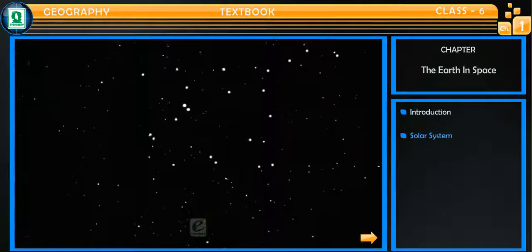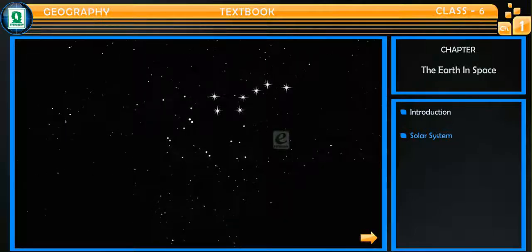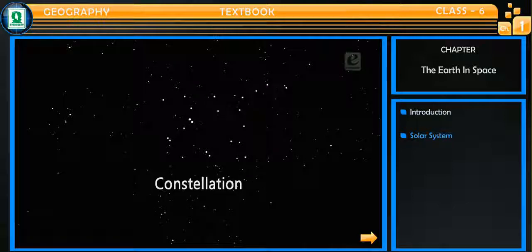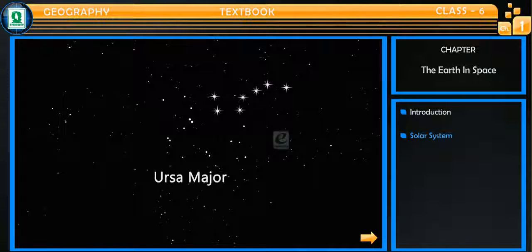Some of the stars seem to be arranged in beautiful patterns. Such patterns are called constellations. Have you ever seen any such pattern? Does this constellation resemble something or someone? This is a very commonly seen constellation. There are 7 stars in this group, and it is known as Ursa Major or Saptarishi.